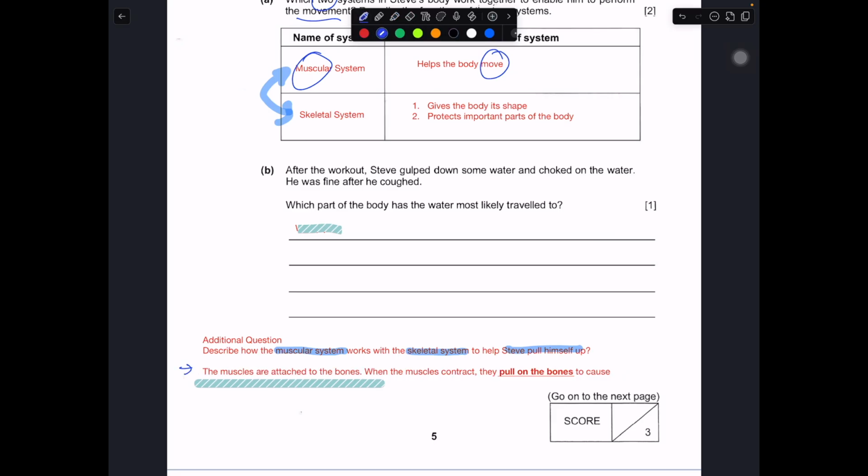The muscles are attached to the bone. So when the muscles contract, they pull onto the bone to cause movement. Therefore, this person can move himself up in this case. So this is one way to describe this.